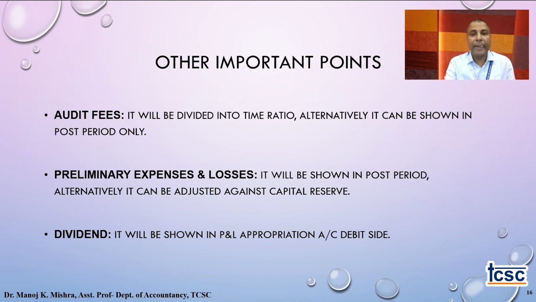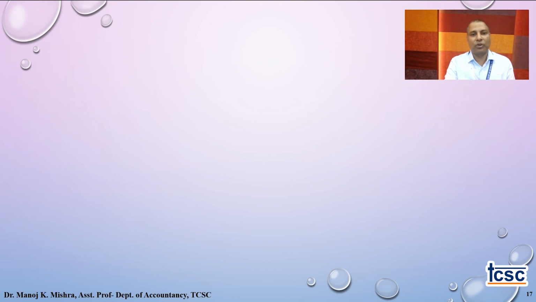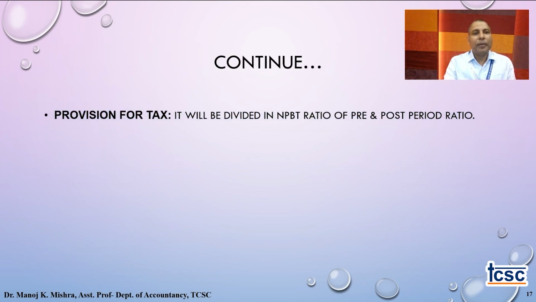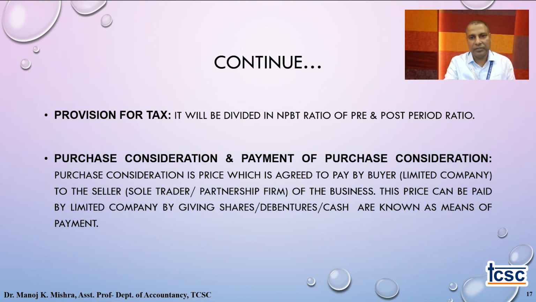Again, dividend is a reward payable to shareholders, which is a criterion of a company. So dividend will also be taken in the post column, guys. Provision for tax will be taken in pre and post, or post only, depending on the information given in the question.